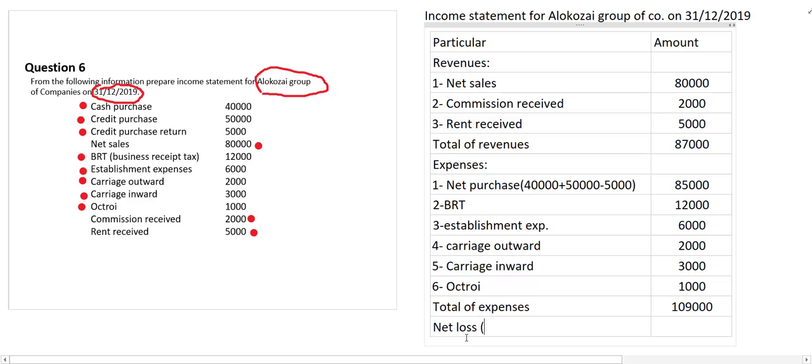How did you find the net loss? Net loss equals 87,000 revenue minus 1,09,000 as the amount of expenses. The difference between these two is equal to negative 22,000, minus 22,000, right? So this is the amount.